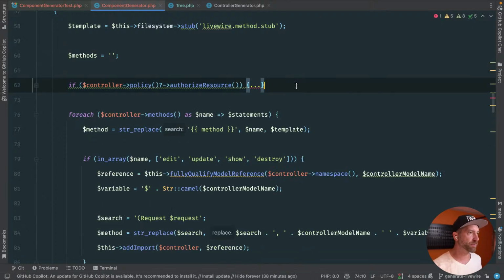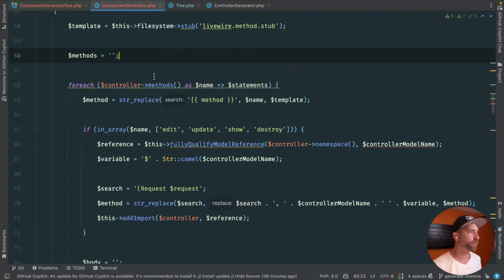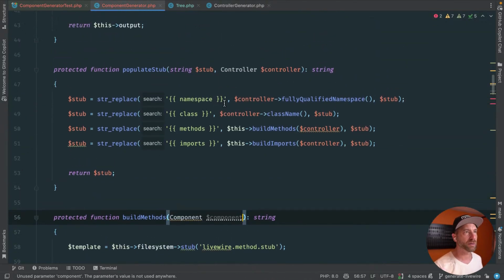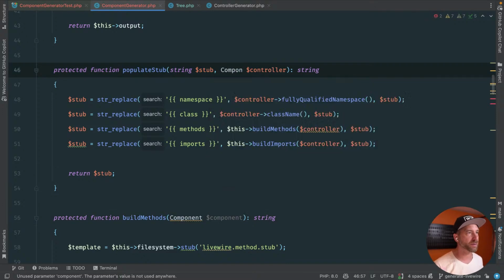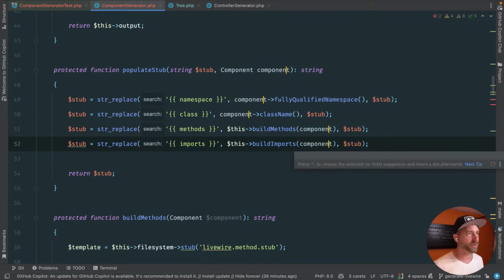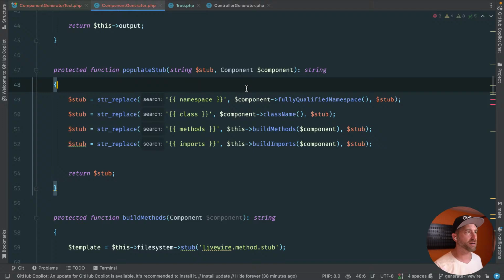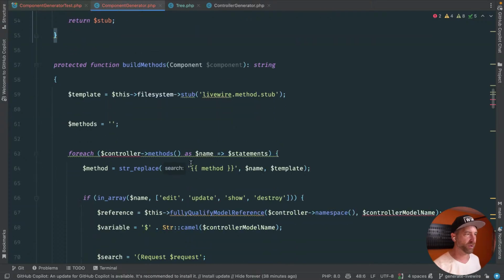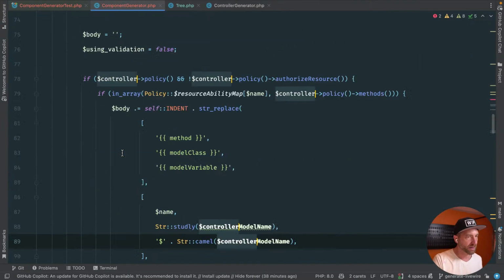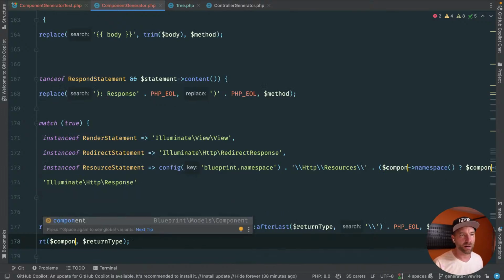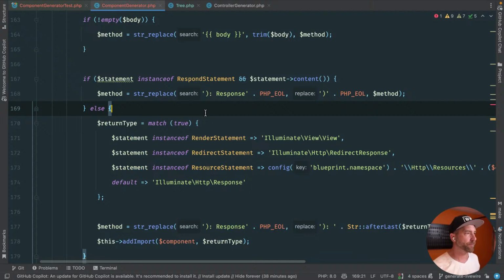We definitely don't have any of this policy information, so let's get rid of that. We're not passed in a controller. Let's fix that. We're passed in a component. Same thing here. Component. Let's fix all that. So component, whoops, forgot my dollar sign, need that money. Okay, so now we pass in component, everything should be happy here. We're passing a component down here, we're never using it, so let's fix that. Everywhere else in here we say controller, holy crap, lots of places. Component, okay, next.